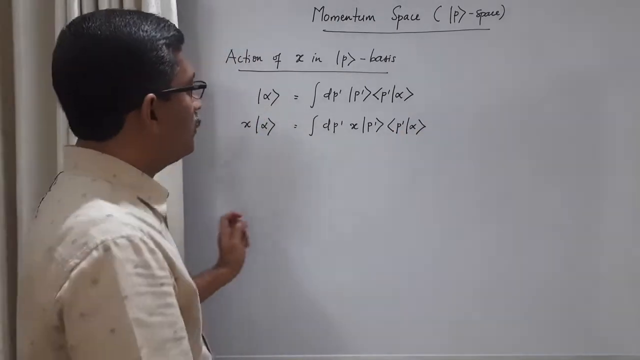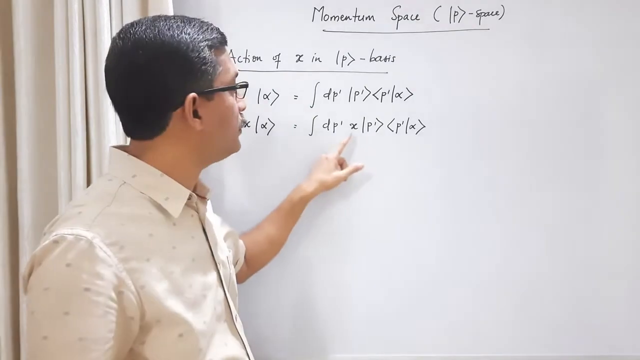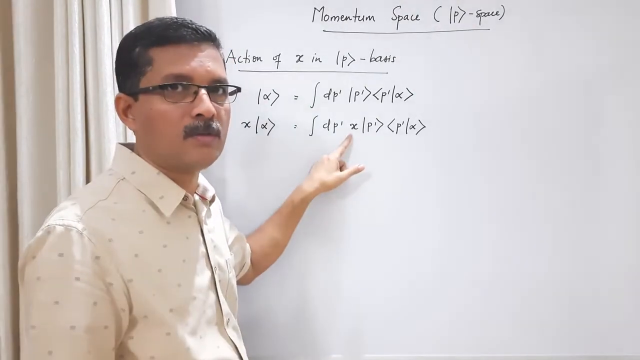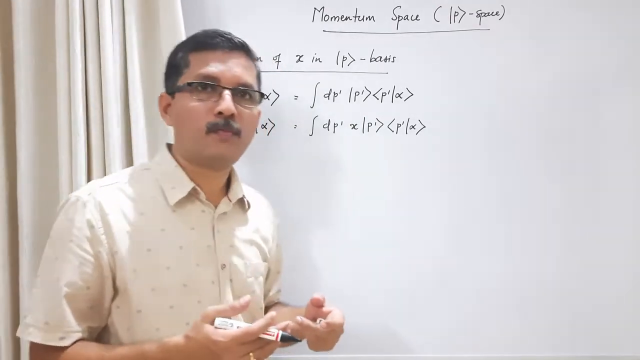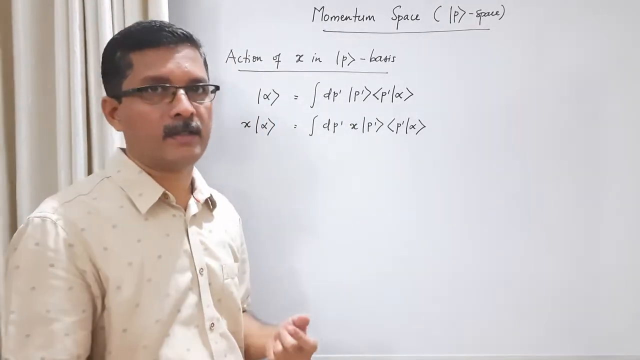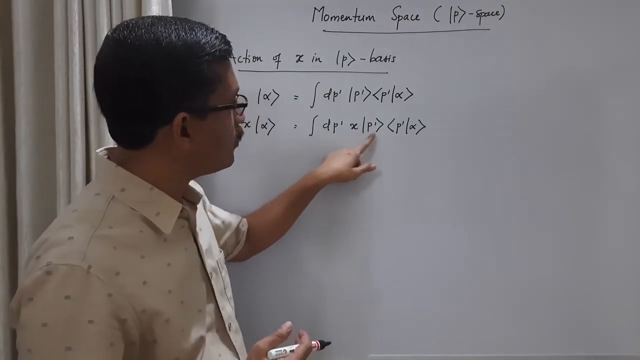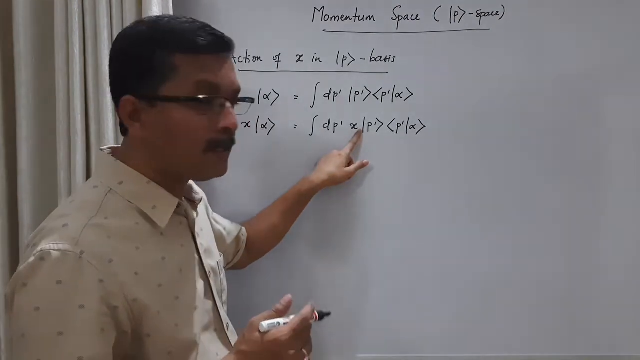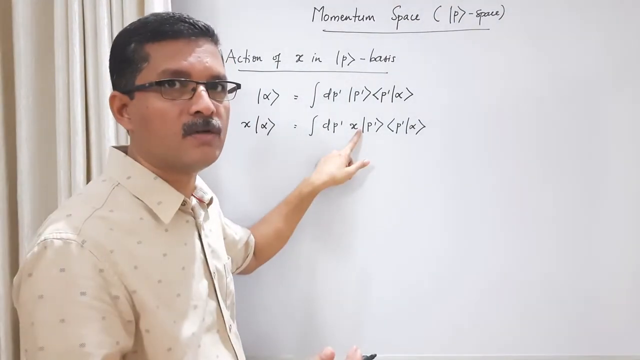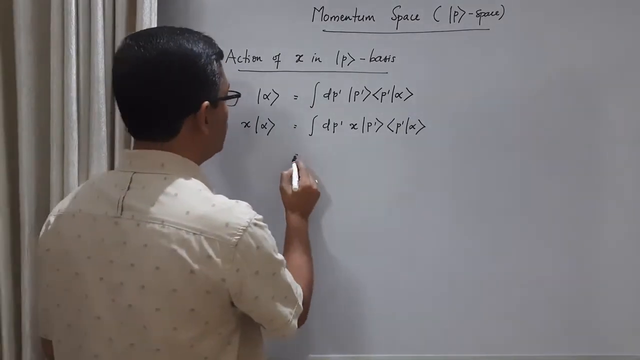Now here the position operator is acting on momentum eigenket. We don't know what is the action of position operator on the momentum eigenket, but we know what is the action of position operator on position eigenket. So what I am going to do is, let me introduce an identity in between the position operator and the momentum eigenket here at this position, and then I am invoking the completeness condition of position eigenket. Okay, so let us see.